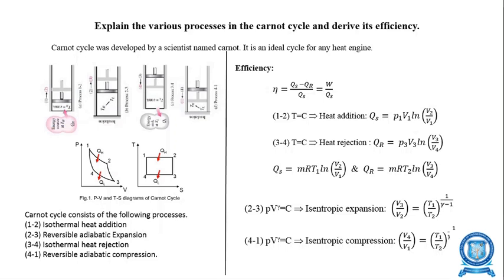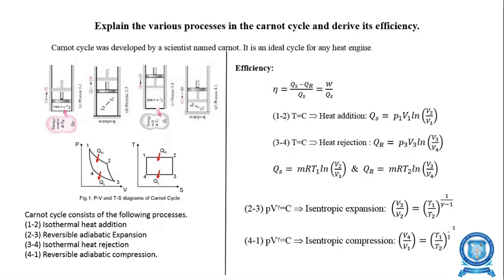While compressing, as you know, the pressure increases, and therefore the temperature also increases. In process 4 to 1, the compression is happening, and there is no heat transfer since it is adiabatic. Therefore, the entropy remains constant at 4 to 1.